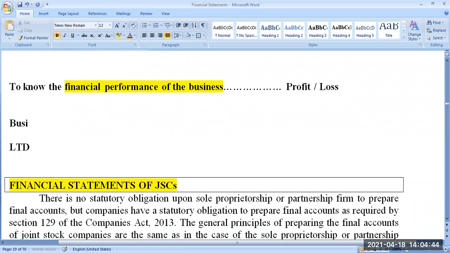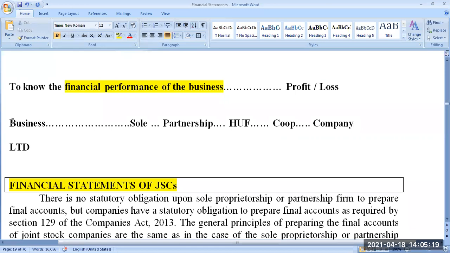Suppose you want to start a business, you can start the business in any one of the five forms of ownership. One is the sole proprietorship, single owner. Another one is partnership. Another one is Hindu undivided family business. It is not a family business. Family business is separate and HUF business is separate. Please understand. All HUF businesses can be family businesses, but all family businesses need not be an HUF form of business. The next one is cooperative form of business organization. The last one is company form of business organization. So when you say company, you are referring only to this, legally.